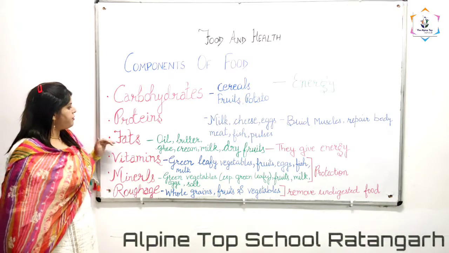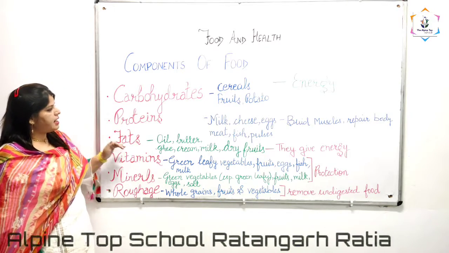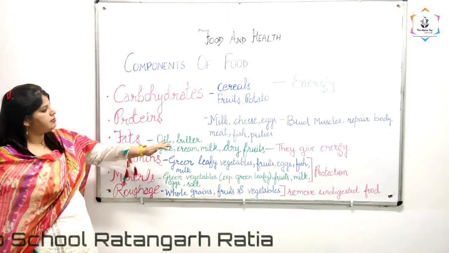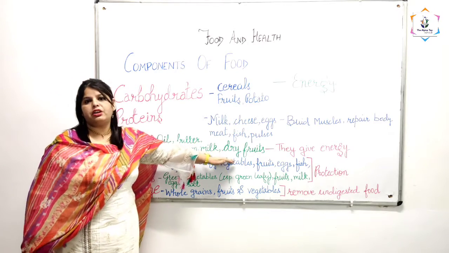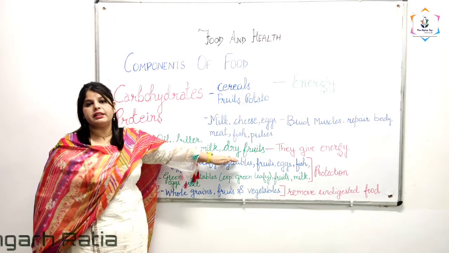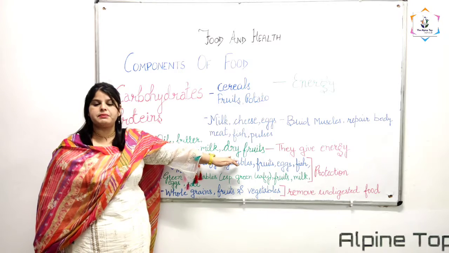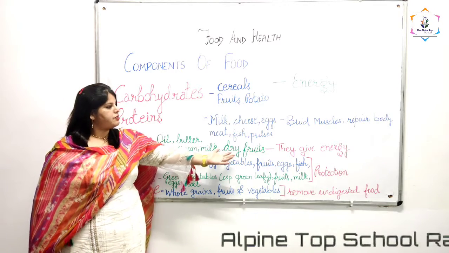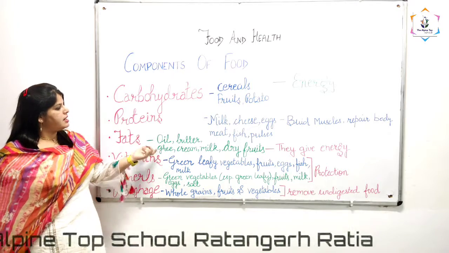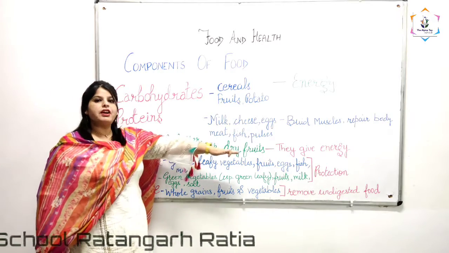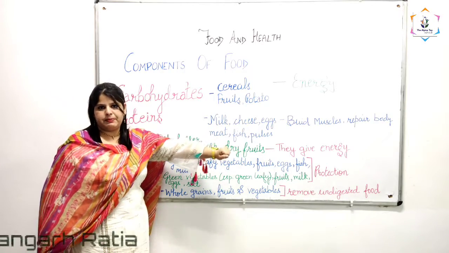Next one is our fats. As the name indicates, you get fats from oil, butter, ghee, cream, milk and different kinds of dry fruits. Dry fruits you are eating at home, cashews and badams, are all different kinds of dry fruits. Their main function is to give us energy.